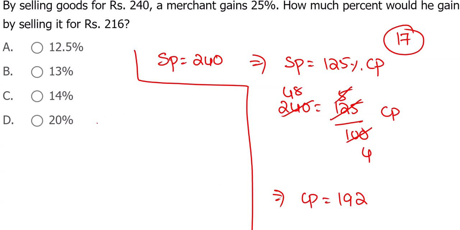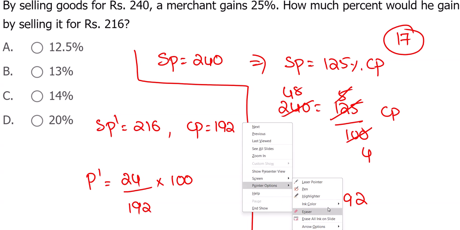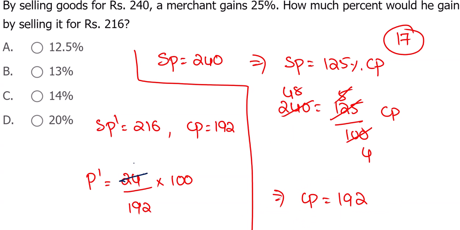Okay. Now, if the selling price is 216, the cost price won't change. Cost price is the same. Now the profit is nothing but 8 and 16, 24, which we should calculate with respect to cost price only. So 24, 8 times, so we got 12.5%.